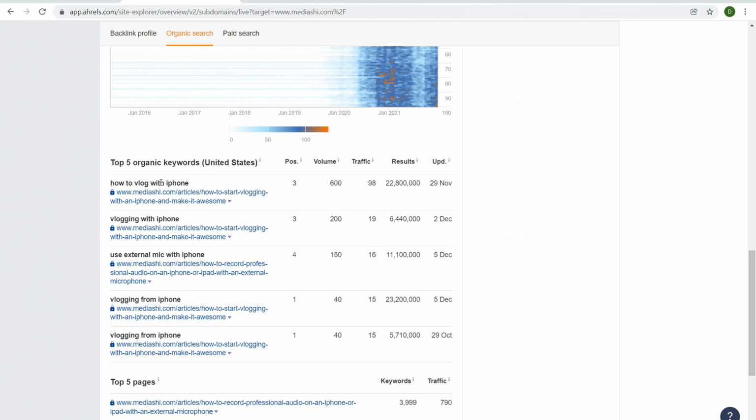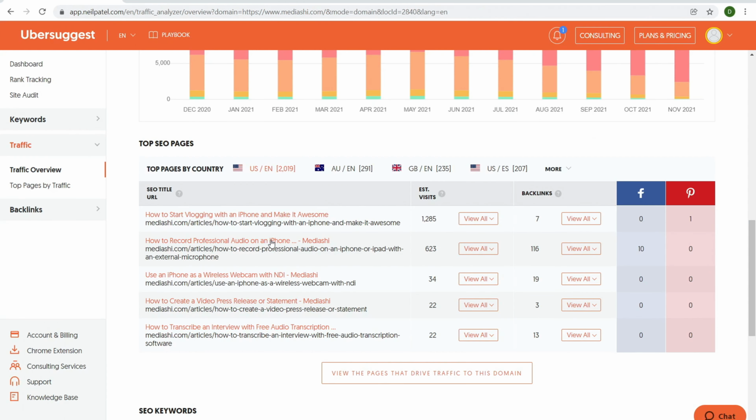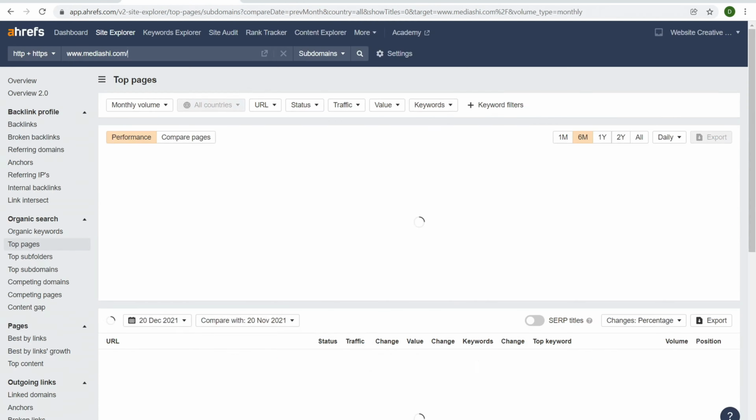So we have how to vlog with an iPhone, vlogging with an iPhone. These are the top pages, top keywords. And so the top page is how to record professional audio, blah, blah, blah. Now with Ahrefs, what you should do is just click over here, go to top pages. Then this will tell you your top pages. And let's see how the two stack up.